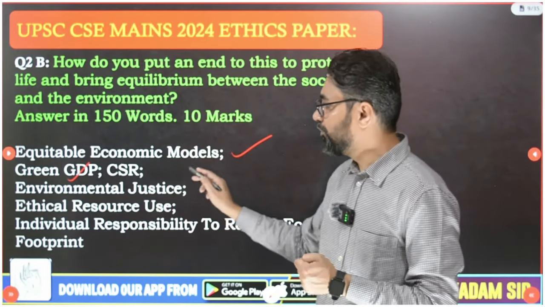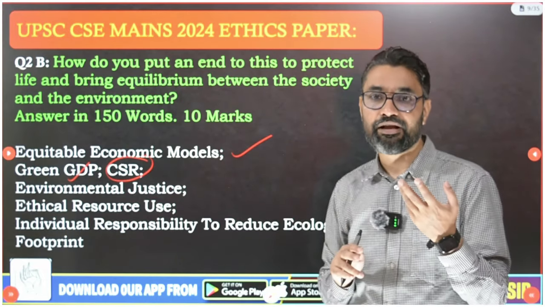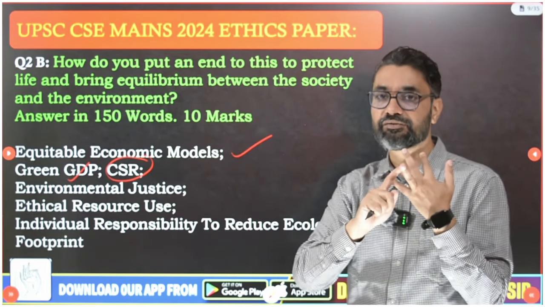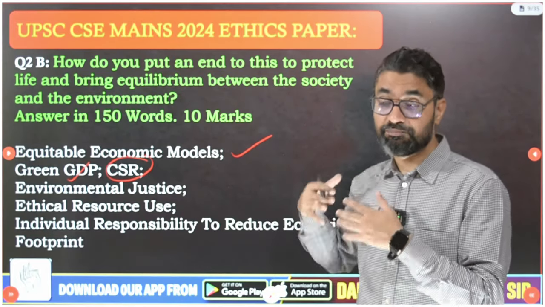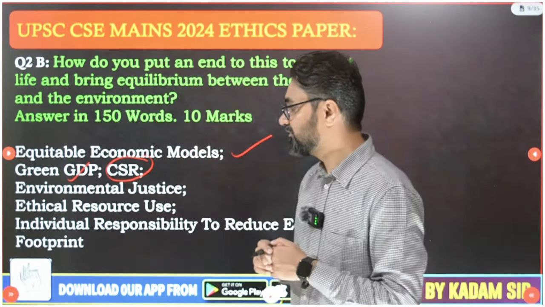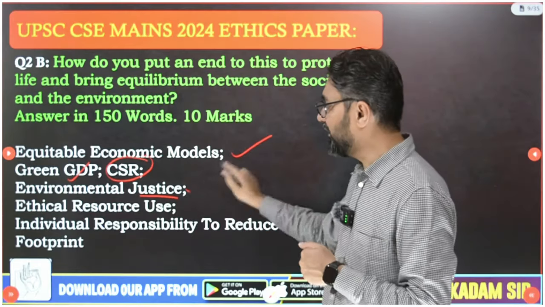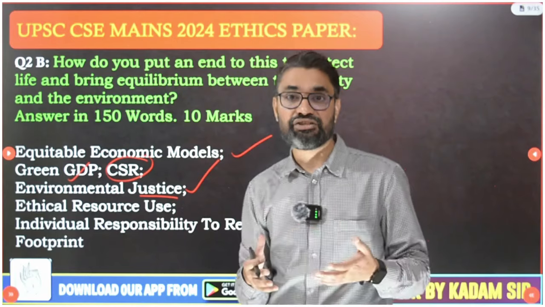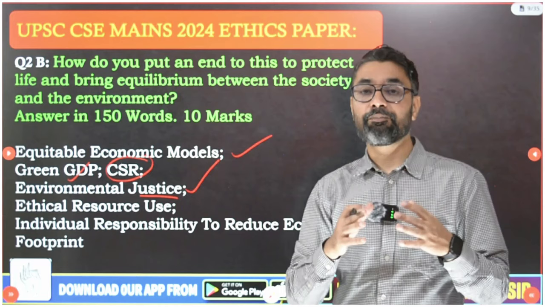Then we need to focus more on CSR, which I told you about. CSR talks about the triple bottom line approach: business responsibility, social responsibility, environmental responsibility. The more companies do CSR and spend their money on the environment, the better world we will be able to create for other animals and species. Then environmental justice, which we need to integrate into our decision making. We just can't take any decision from a human perspective alone, creating growth and development for humans.